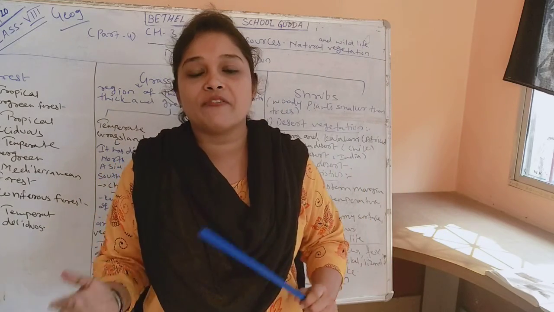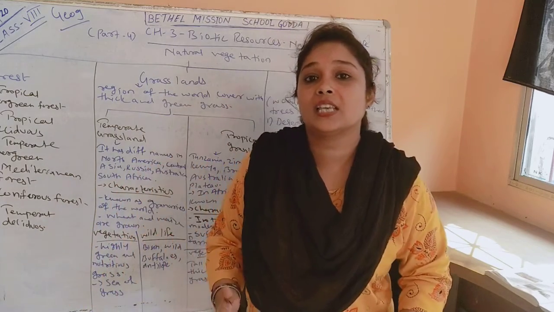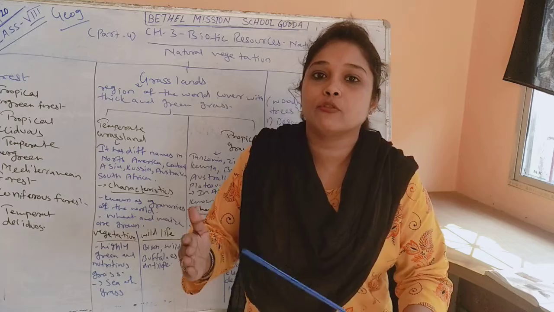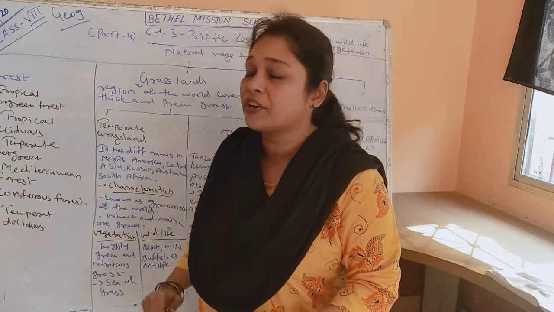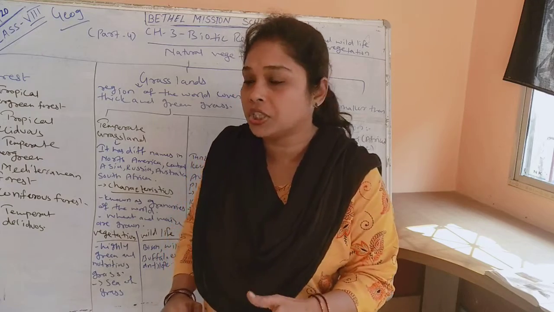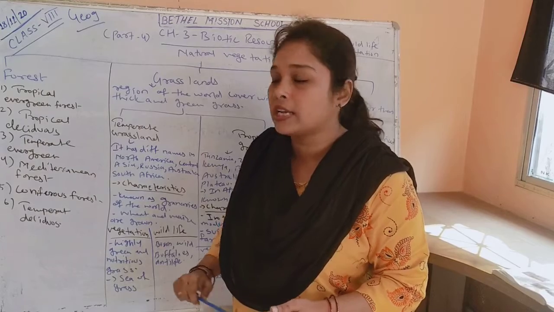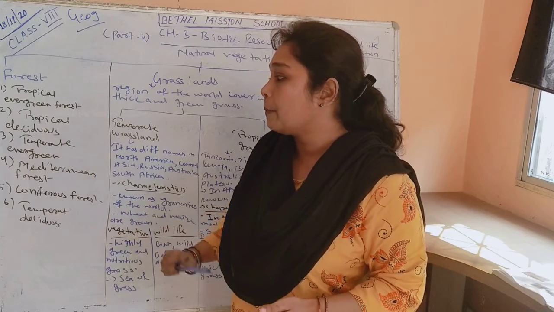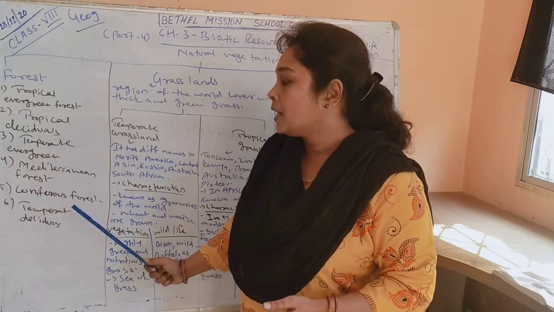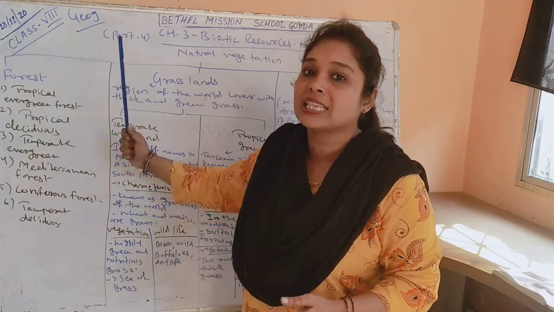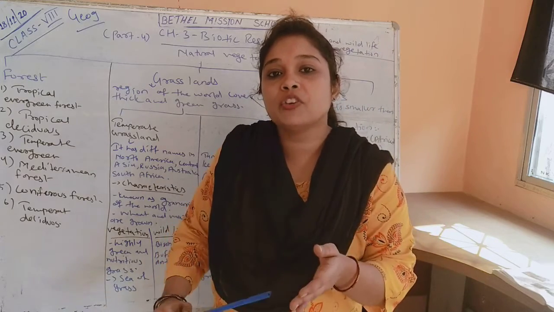In our last session we completed the different types of forests, with their characteristics, natural vegetation and wildlife. Once again I am repeating myself. We have 6 different types of forests under natural vegetation: tropical evergreen forest, tropical deciduous forest, temperate evergreen forest, Mediterranean forest, coniferous forest and temperate deciduous forest. These are the 6 different types of forests which we have seen in our last session.